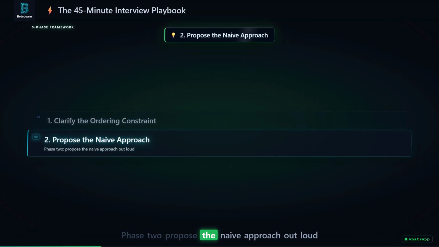Phase 2, propose the naive approach out loud. Say that a developer might use a LIFO stack or a plain database row because it is simple to insert. Then immediately explain why it destroys conversation context. The stack delivers the newest message first, reversing 7 days of chat. Proving why the naive path fails is just as valuable as knowing the correct answer.